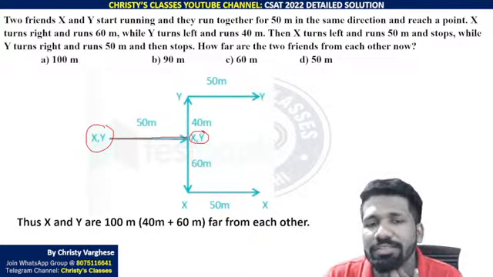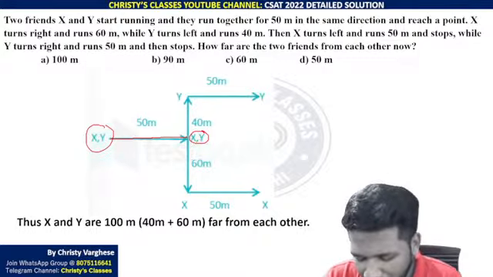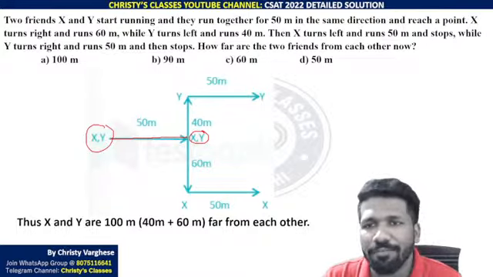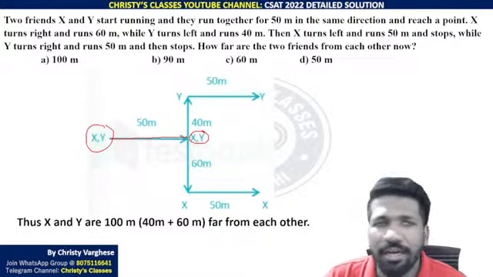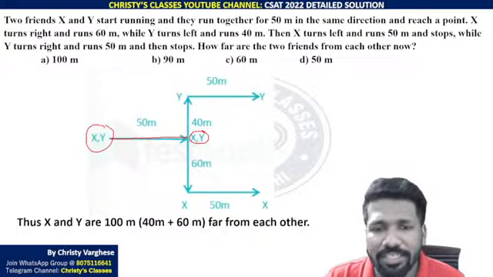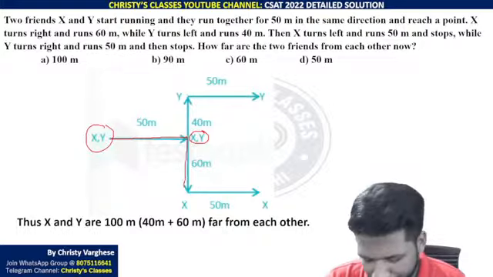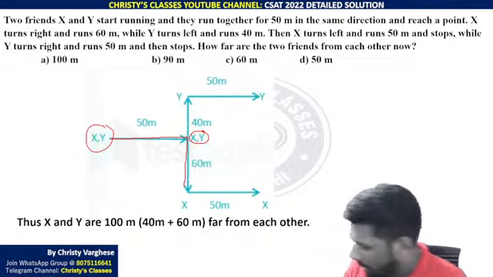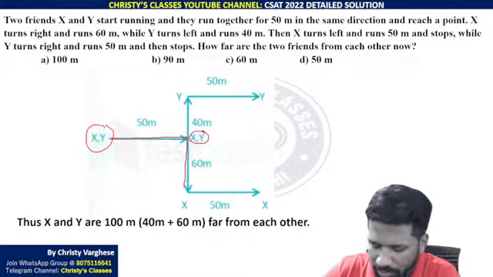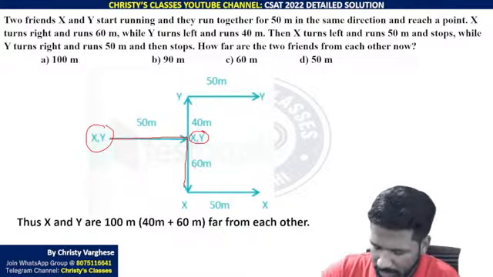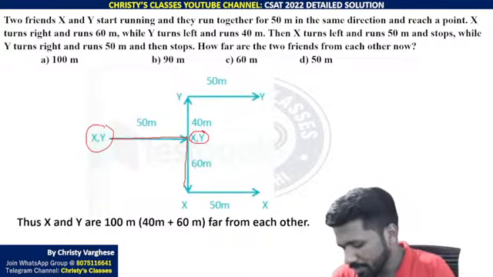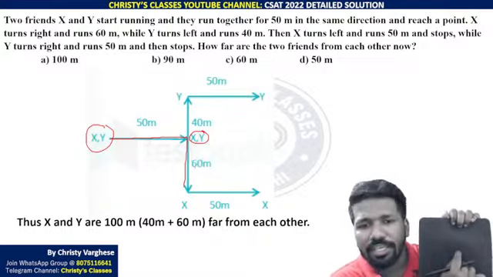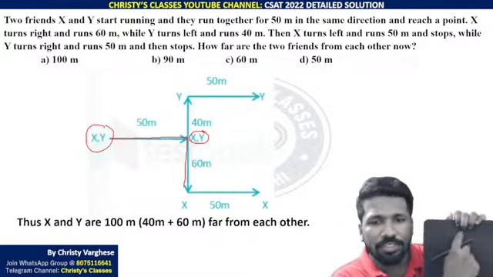So X and Y reach here. From there they are changing their direction. You can take both of them separately. They run 50 meters in the same direction, and after reaching a point, X turns right. X turns right means this way. What I will suggest is, if you are confused about how to know the direction, for example, I will show with this mouse pointer. Just a minute. If I am drawing 50 meters here, it is reaching here. Now I am confused whether this is right or this is left.